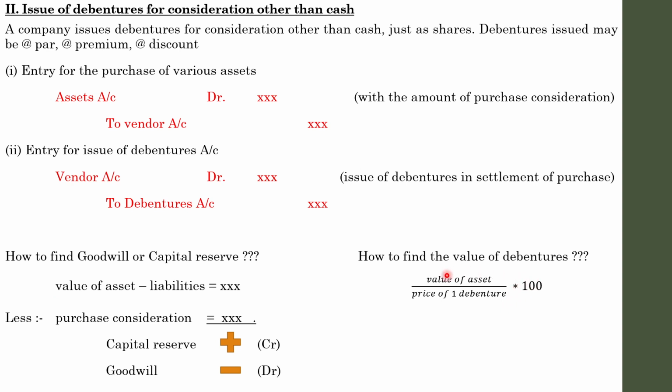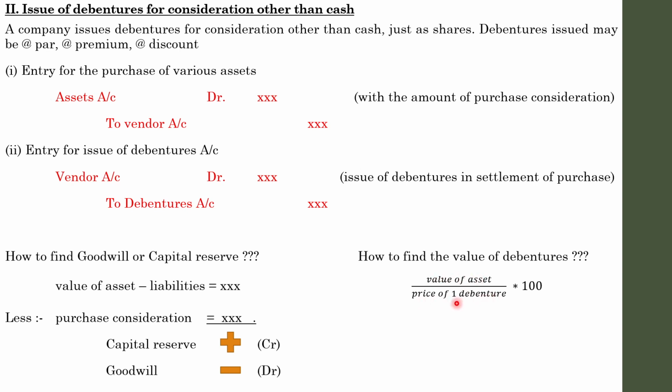See, this was the equation: value of the asset divided by price of the debenture into 100. This equation remains the same, even if it is a case of premium or a case of discount, it will be into 100. The equation remains the same whatever the situation. The only thing that changes is the value of the asset and the price of one debenture.